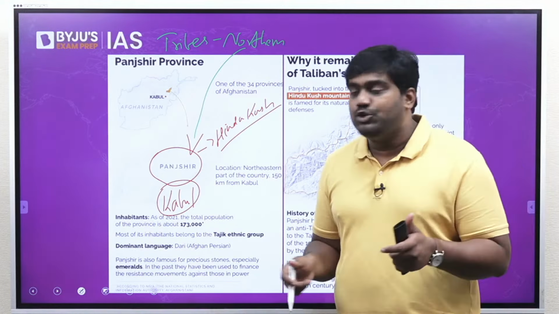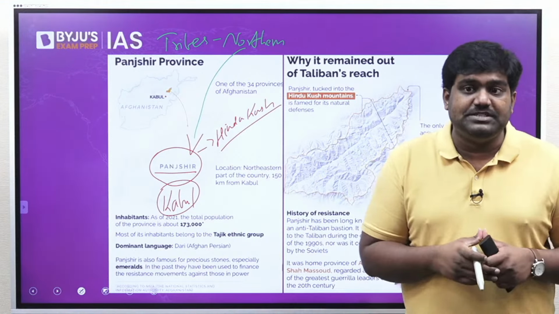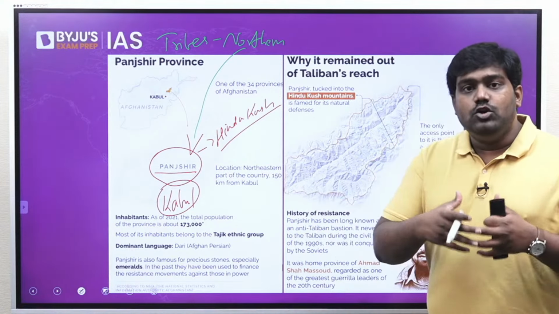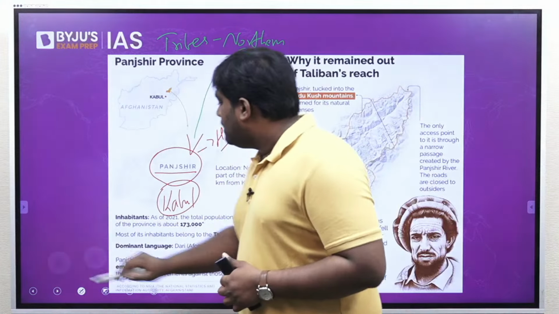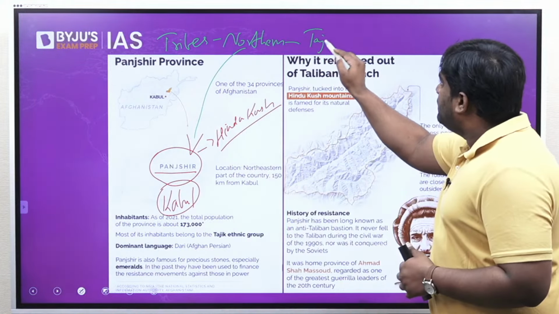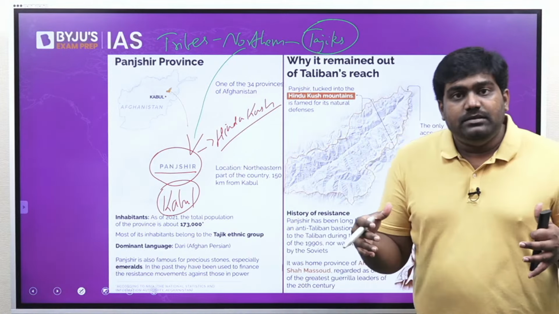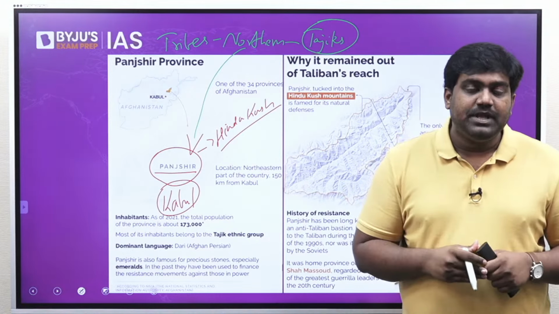From many centuries, Panjshir Valley has been a stronghold because of its natural defenses. In this region, you have several northern tribes, especially the Tajiks and a few other Central Asian tribes like Uzbeks and the others. And they have all come together under a coalition known as the Northern Alliance.